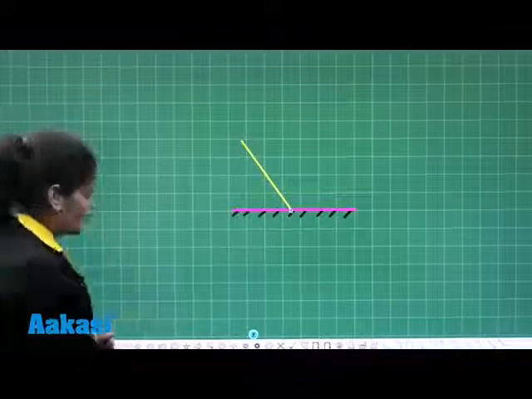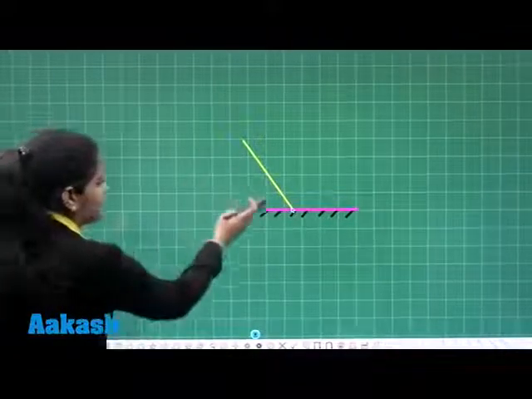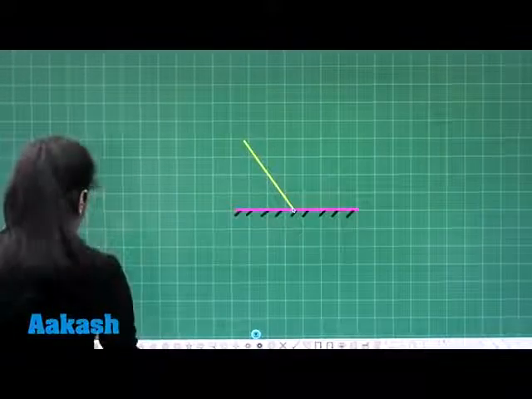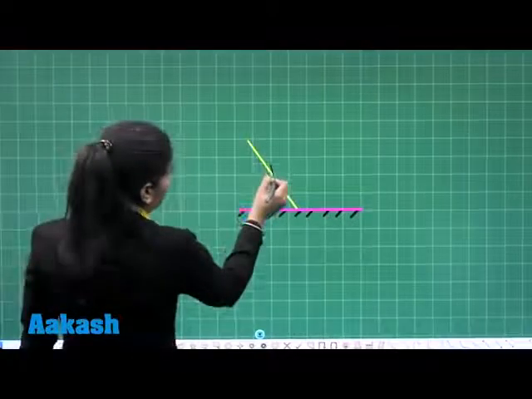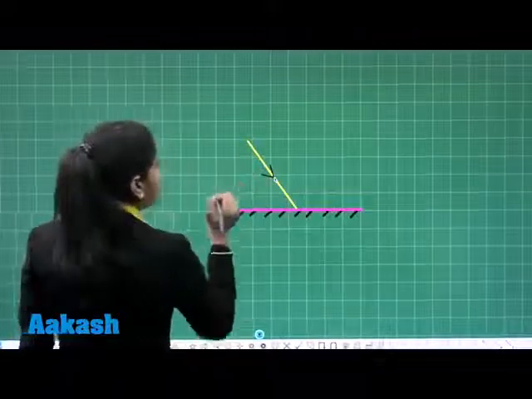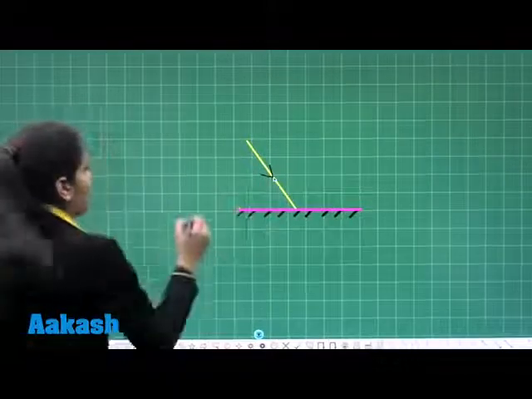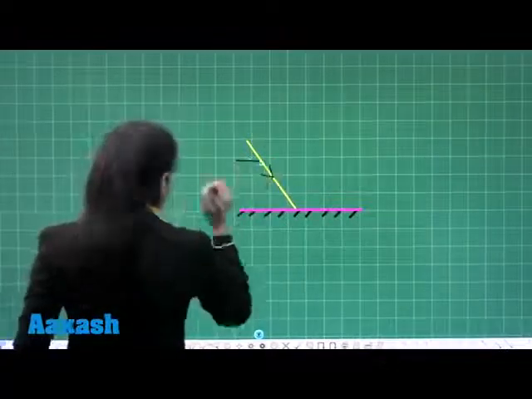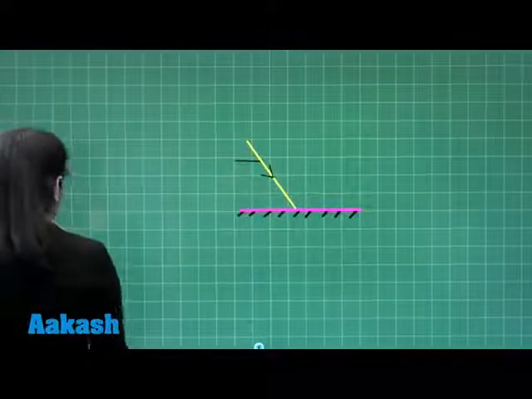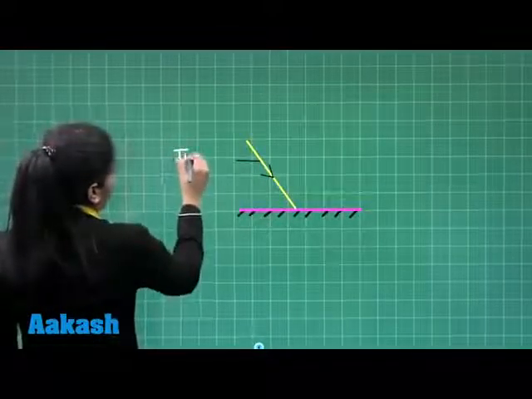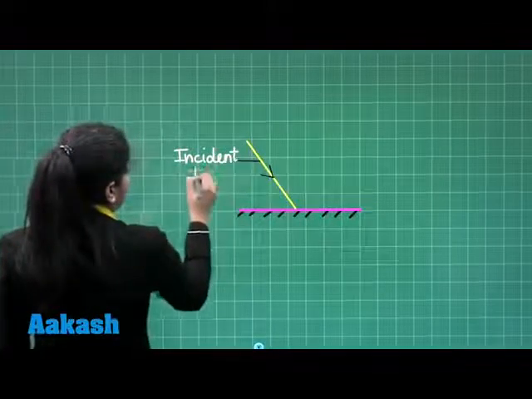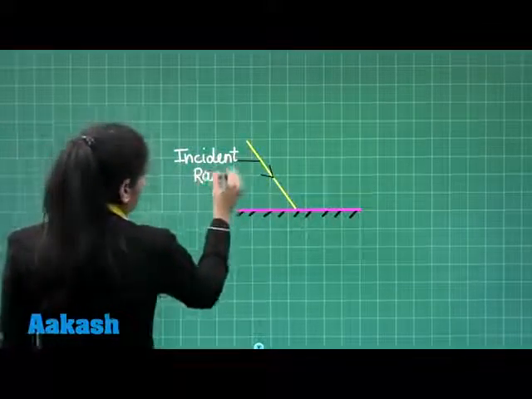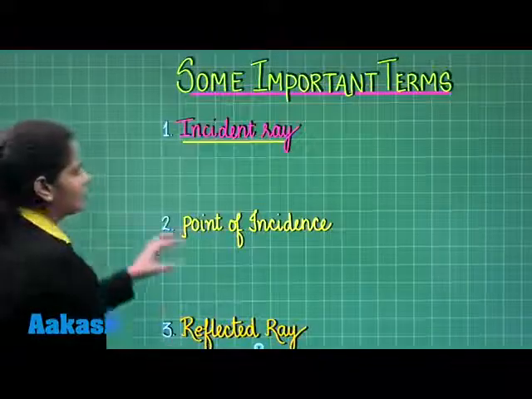This is a light ray that is incident on this surface. So student, here you can see that this light ray is falling on this surface, and hence this is called the incident ray. So let's write, what is the incident ray?